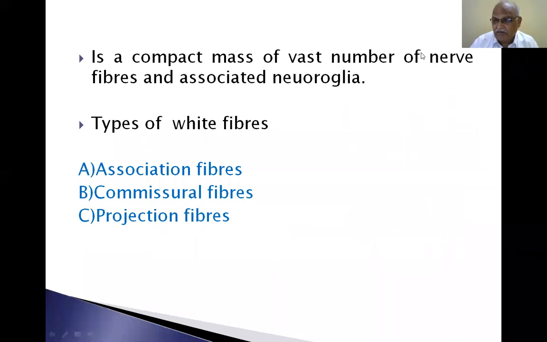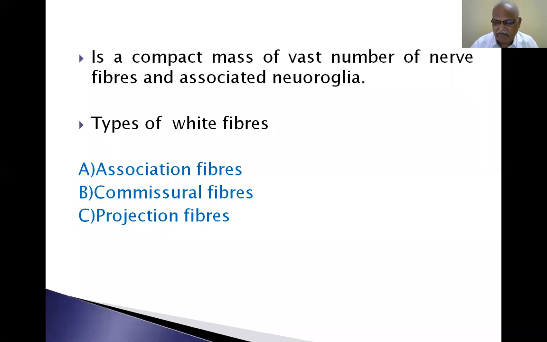The nervous system is made up of gray matter and white matter. In the spinal cord, gray matter is H-shaped, horn-shaped in the center, and white matter surrounds the gray matter in the lamina or funiculus.